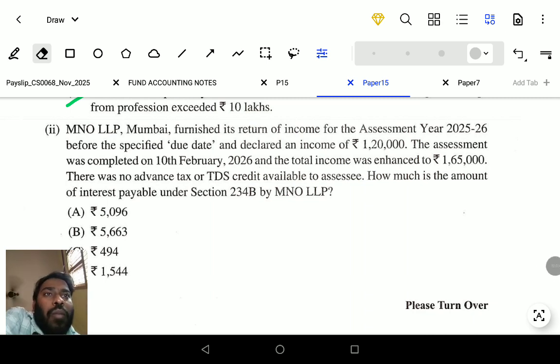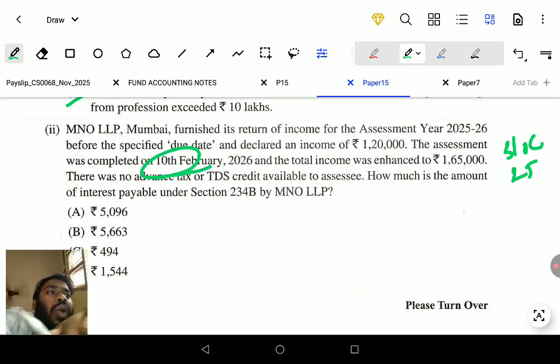Okay, friends, next question is the same MNO LLP. It furnished its return of income for the assessment year 25-26 before the specified due date and declared income of rupees 1,20,000. The last date of return filing is 31st October 2025. The assessment was completed on 10th February 2026 and total income enhanced to 1,65,000.